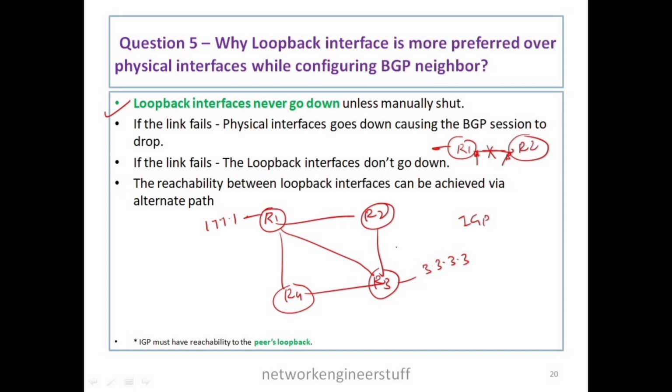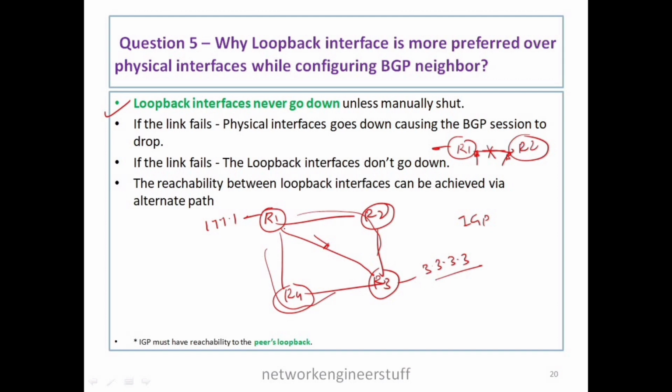Now this loopback will be reachable. R1 will learn R3's loopback 3.3.3.3 via some IGP, and it will have multiple paths to reach R3's loopback. Of course, one path will be the direct link, the other path will be via R2, and the third path will be via R4. So these will be the three possible paths.